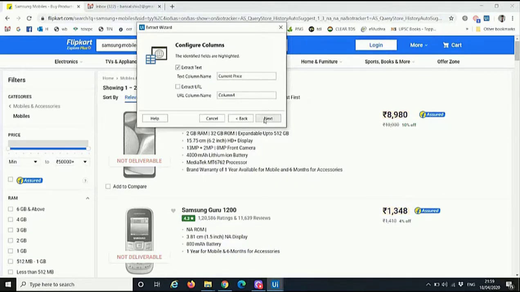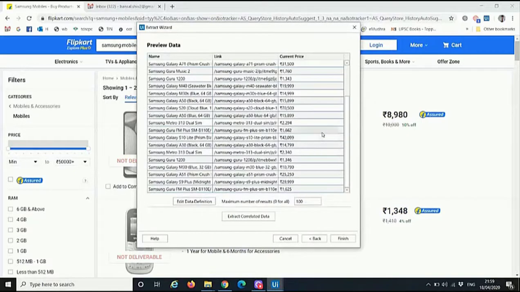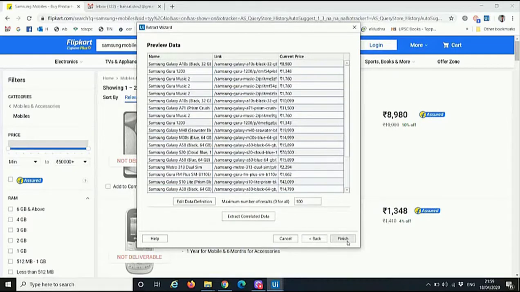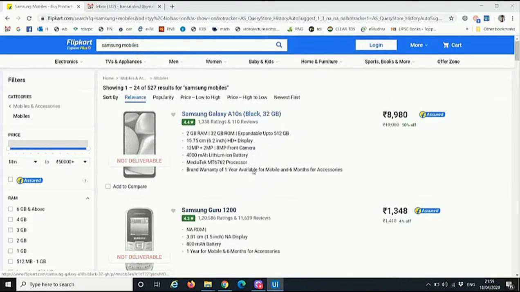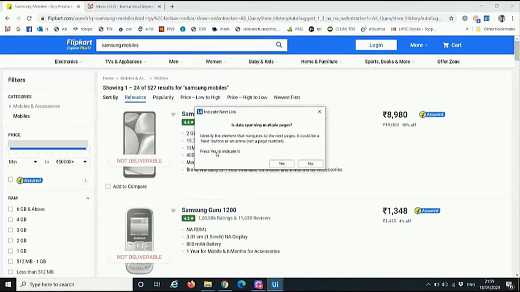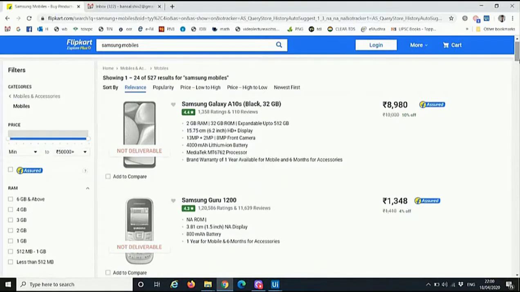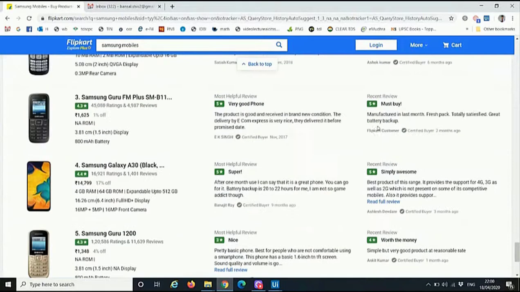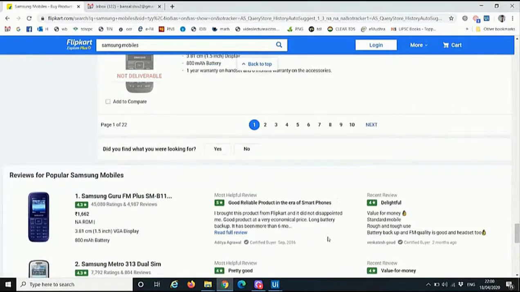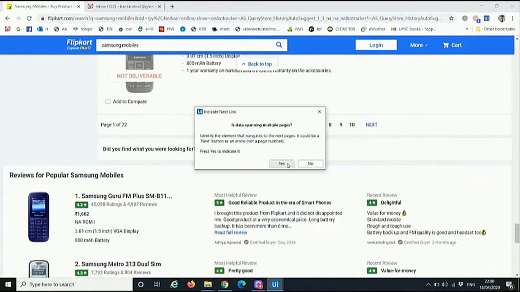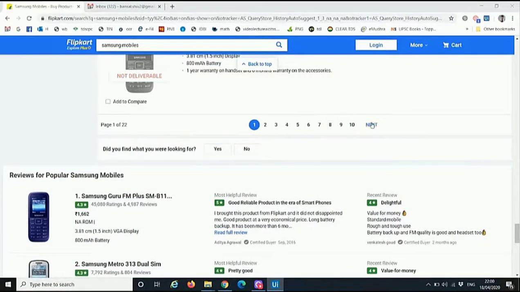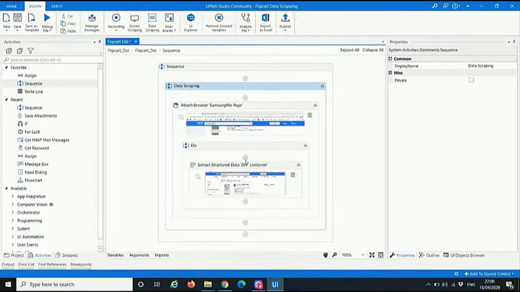One more step is that the data is in multiple pages, so we need to refresh the page. And here we indicate the next icon. Here we can see that the tool automatically writes the steps without us writing a single line of code.